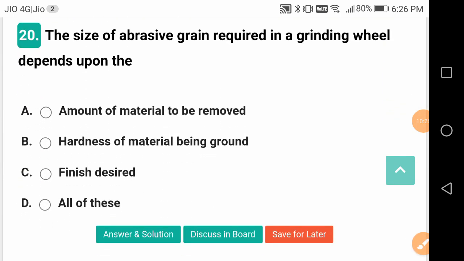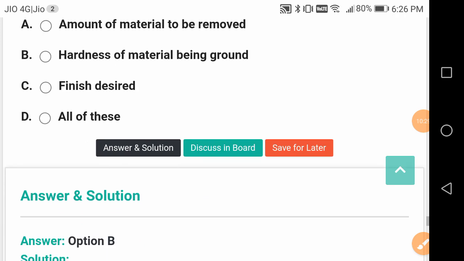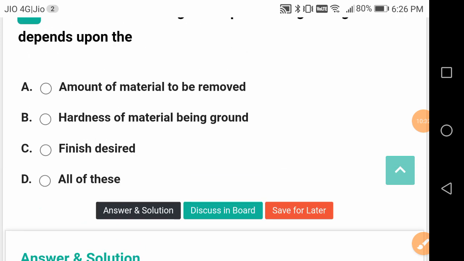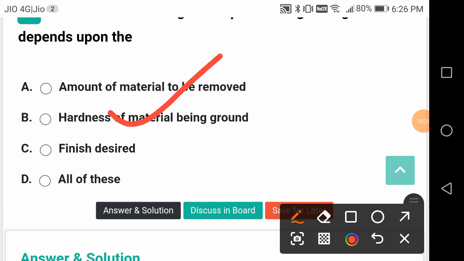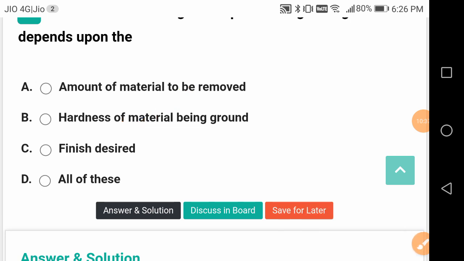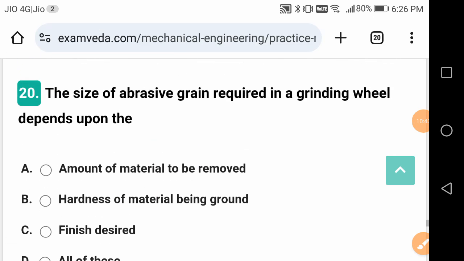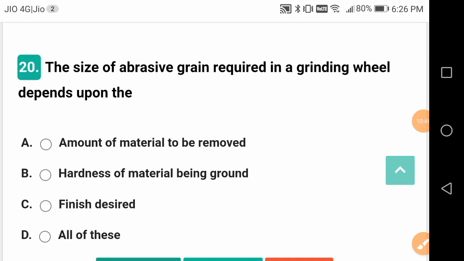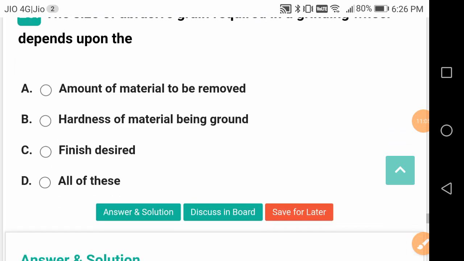The size of abrasive grain required in grinding will depend upon what? Once again, it is B, hardness of the material being ground. So tool and workpiece are very, very important. What is that? The size of the abrasive grain. Your grinding wheel will have abrasives inside it, and they have a particular size, that's called abrasive grain size. So how much should it be? For hard materials, it is going to depend upon the hardness of the material to be ground.